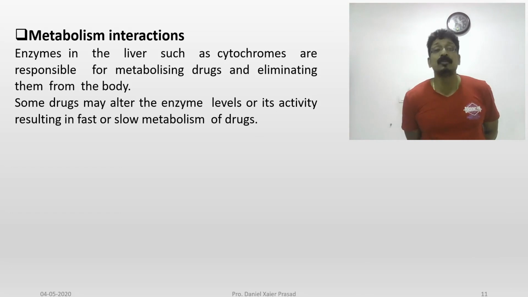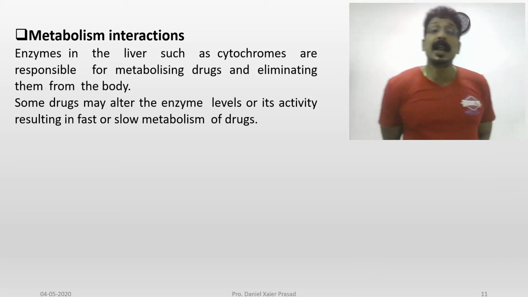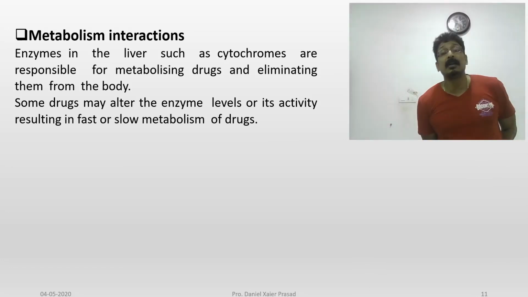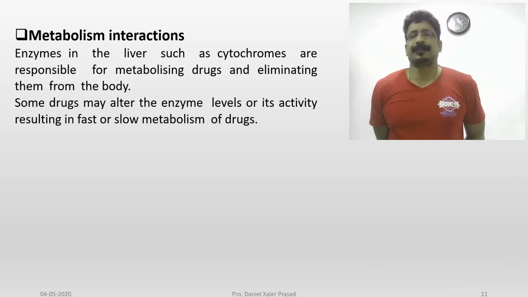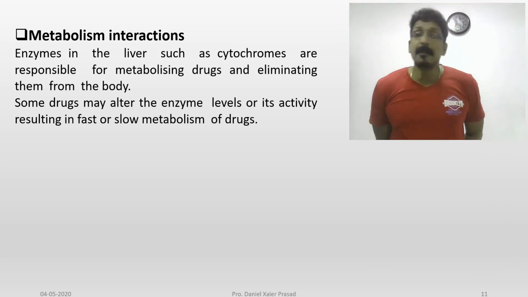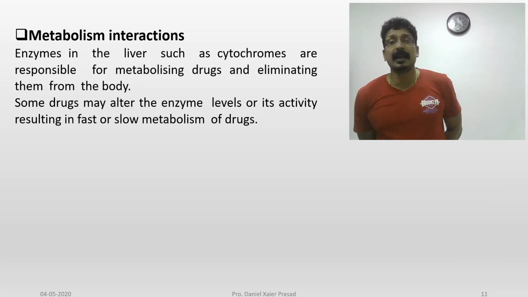So you see the metabolism effect. Some of the drugs alter the enzyme level, and the activity may differ, so metabolism of the drug may increase or may decrease.